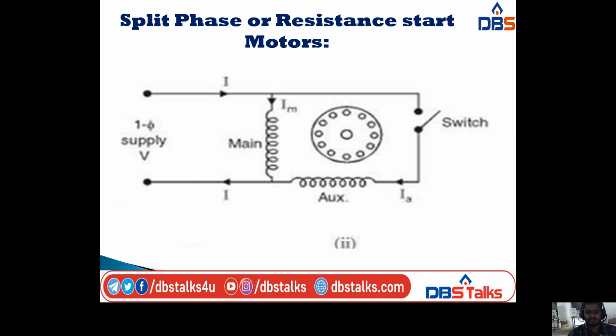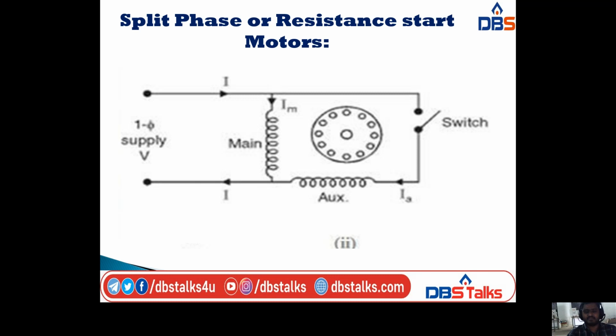In between we have the rotor and it consists of one switch, and we are applying a single phase AC supply to the motor. Here the auxiliary winding is connected to the switch. So whenever we want to self-start the motor, we are using this auxiliary winding.